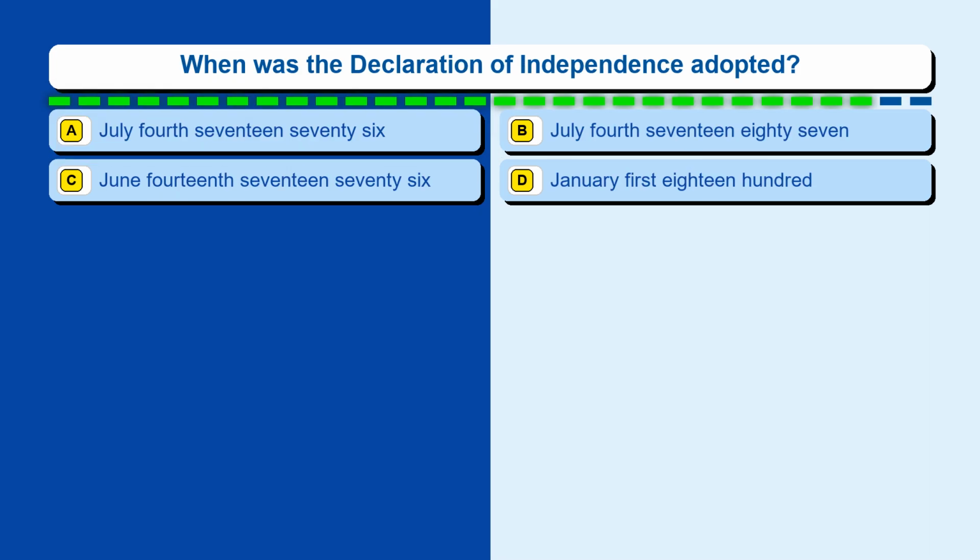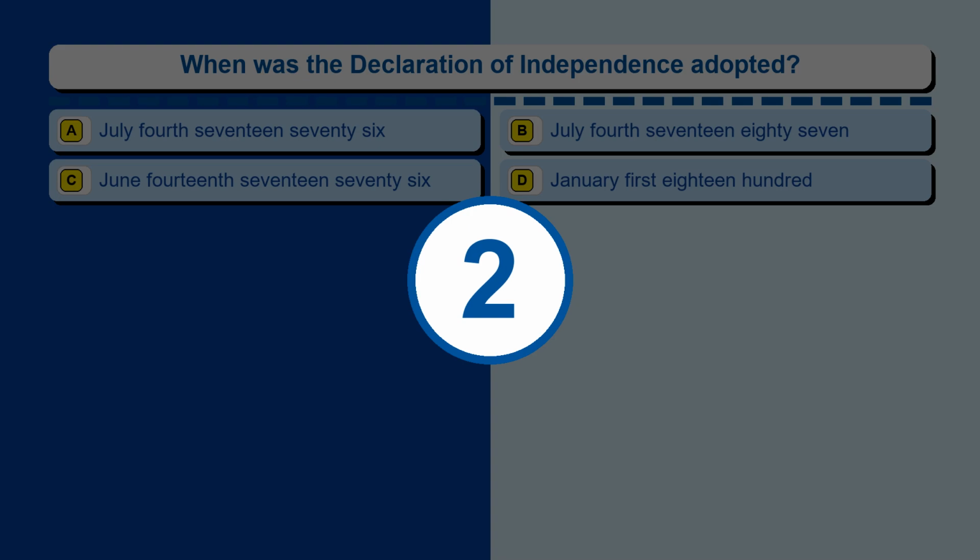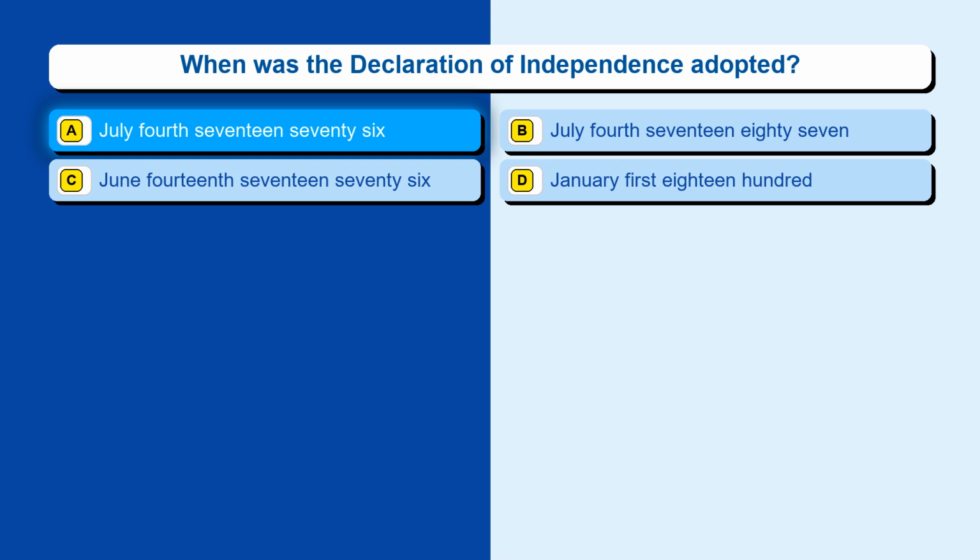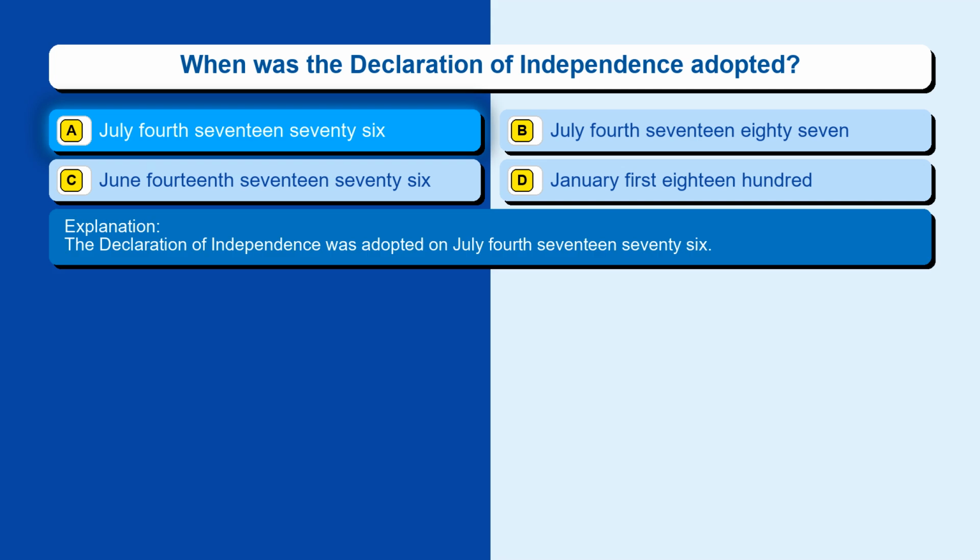Question 123. When was the Declaration of Independence adopted? Option A, July 4, 1776. Option B, July 4, 1787. Option C, June 14, 1776. Option D, January 1, 1800. The correct answer is option A, July 4, 1776. The Declaration of Independence was adopted on July 4, 1776.